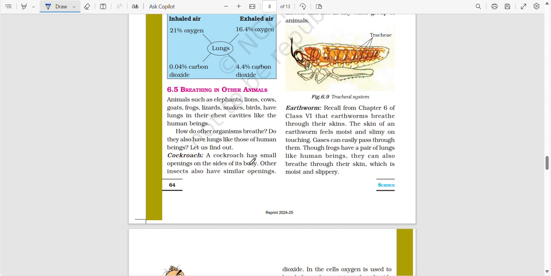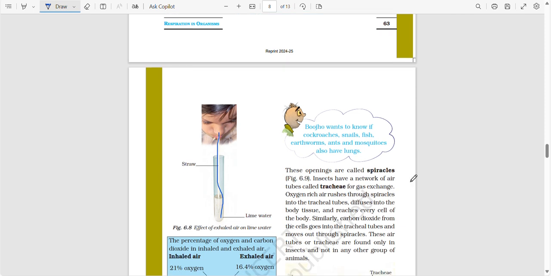Other insects can also have similar openings. These openings are called spiracles. The openings through which cockroaches breathe in are called spiracles.